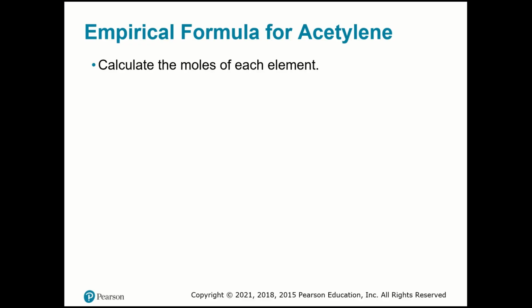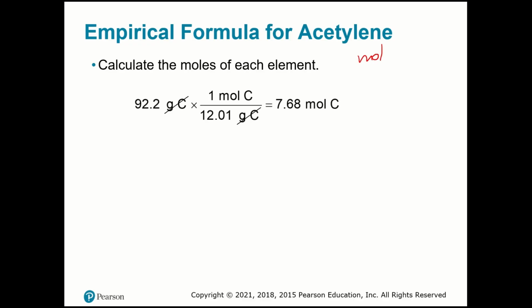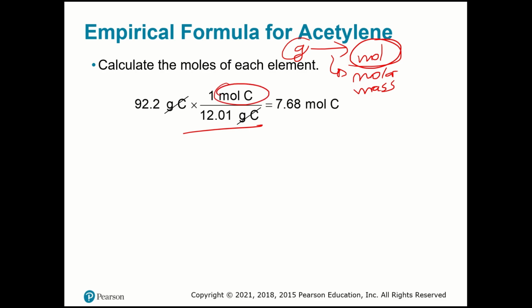First, you calculate the moles of each element. Remember, if you have grams, I need the molar mass of each element. So I have here 12 grams per mole, which I'm using as a unit factor. Moles is up here because I need moles, and I can cancel grams with grams, and I find the moles of carbon.